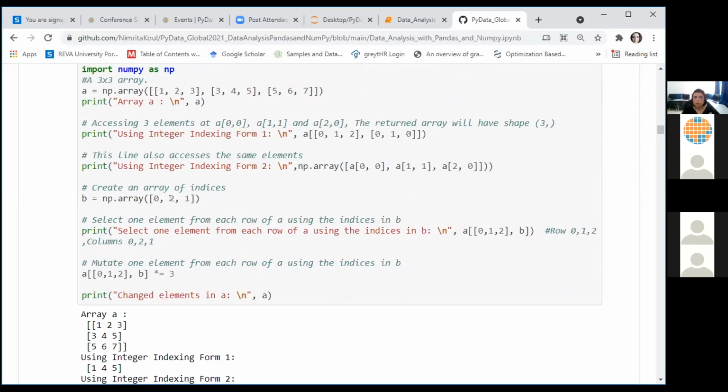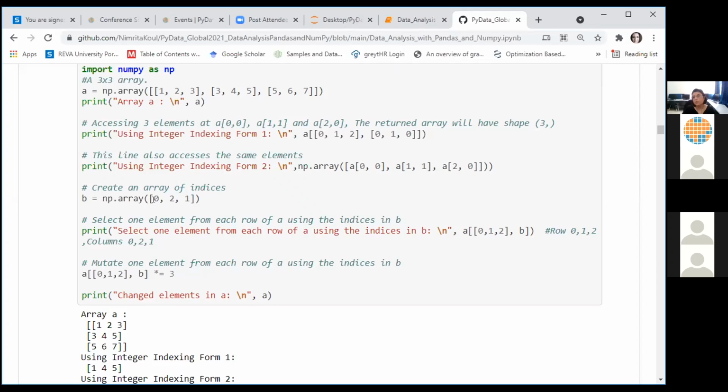Besides this, we can also use another array of numbers for accessing a specific set of rows or columns from our array. So I have created here an additional array, B. This array contains 3 values, 0, 2, and 1.